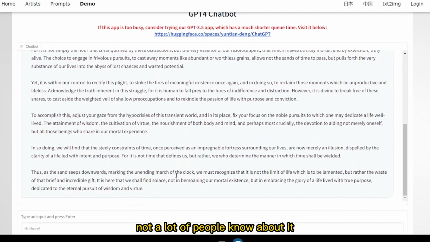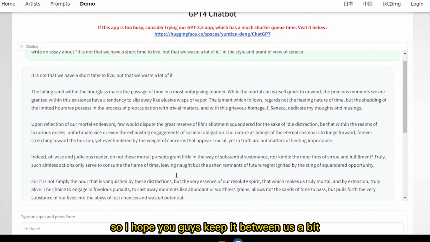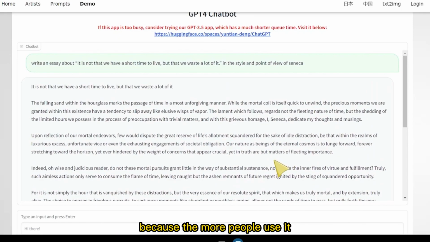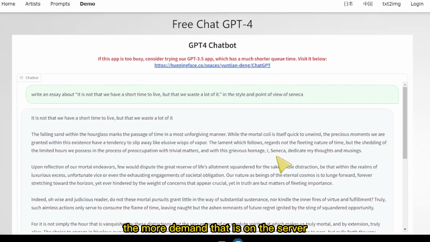So just keep that in mind. For now, not a lot of people know about it, so I hope you guys keep it between us a bit, because the more people use it, the more demand there is on the server, and the slower and longer it will take for you to get a response.